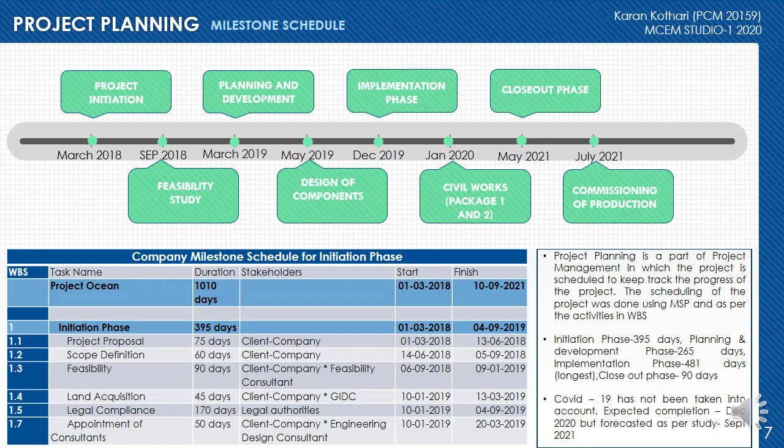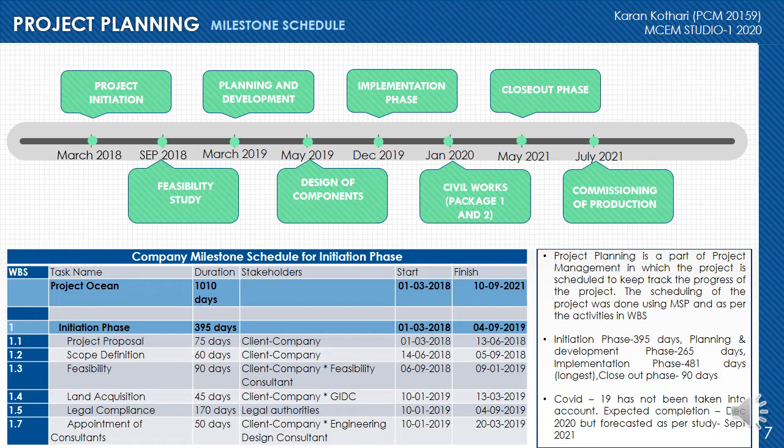So we have done scheduling with reference to the dates provided by the client, and this shows the milestone schedule of the project as per the WBS. Here we have also assigned responsible stakeholders to them. The total duration of the project is 1010 days, in which the initiation phase is 395 days, planning and development is 265 days, the implementation phase is 481 days, and the closeout phase is 90 days. So here we can infer from the schedule that the project starts on 1st March 2018 and gets over by 10 September 2021, covering 5 financial years.